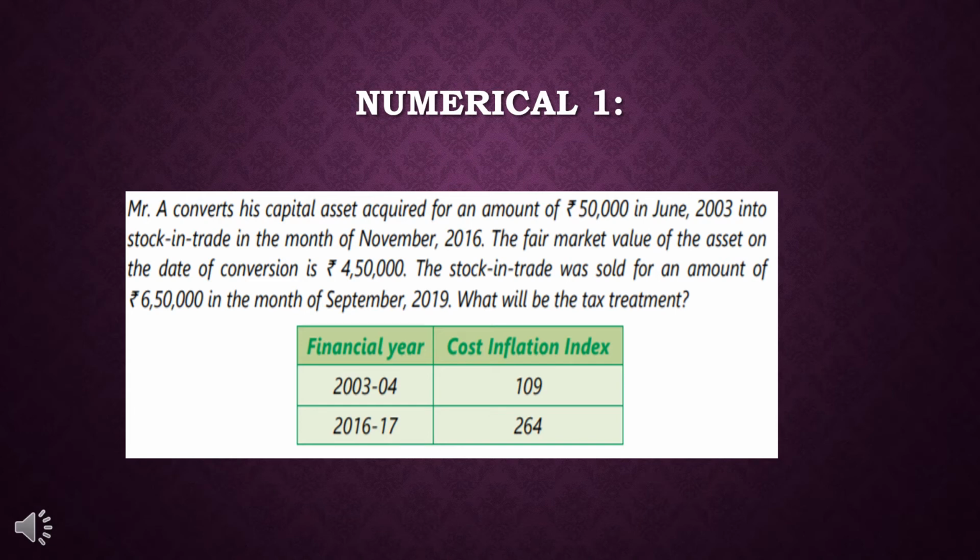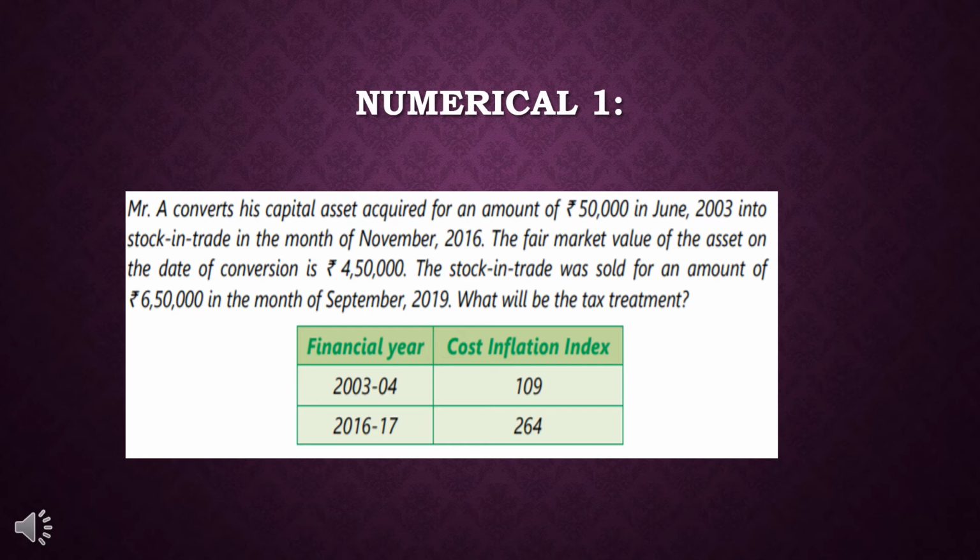Here in the question it is mentioned that the cost inflation index for 2003-4 is 109, and for 2016-17 it's 264. As I told you, there will be an inflation rate given in the question itself. So here is the rate, and I hope you can solve this question. First of all, the cost of acquisition, 50,000, is given to you.